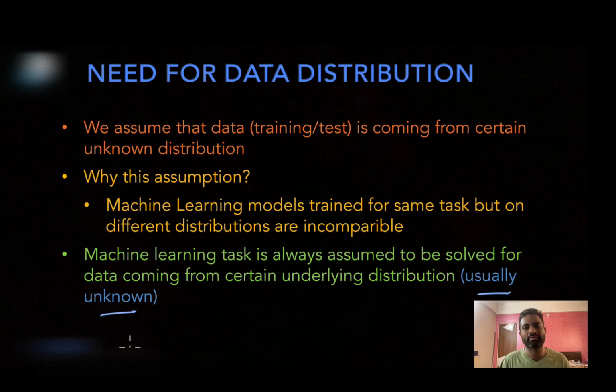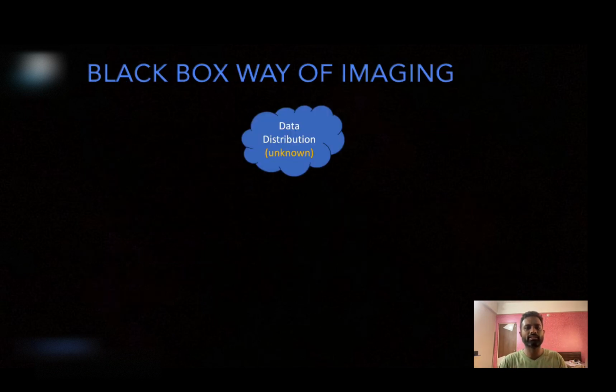So that's the primary assumption that we make: there is a certain unknown distribution from which the training and test data come, your machine learning algorithm is trained over that, and the error is also evaluated on data coming from the same distribution. So it will go like this. There is an unknown distribution, which I have indicated using this particular blue color cloud.